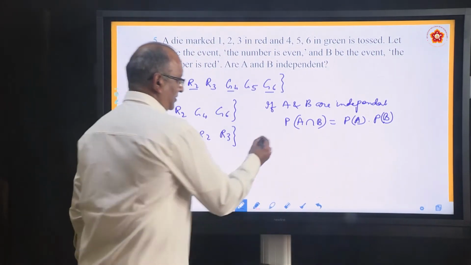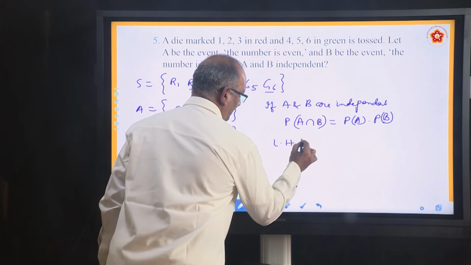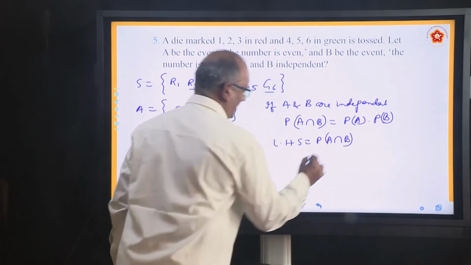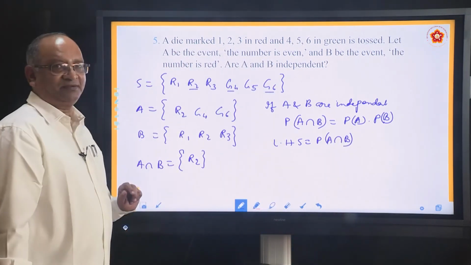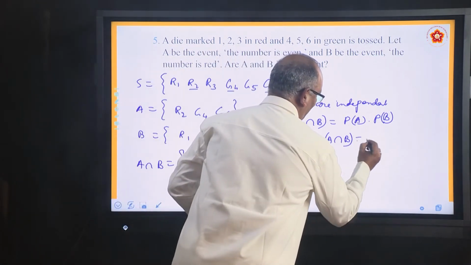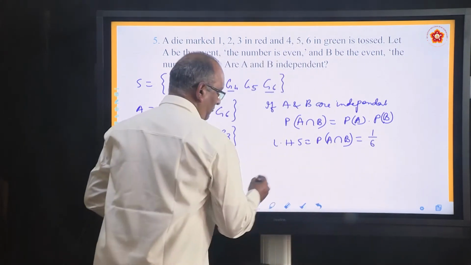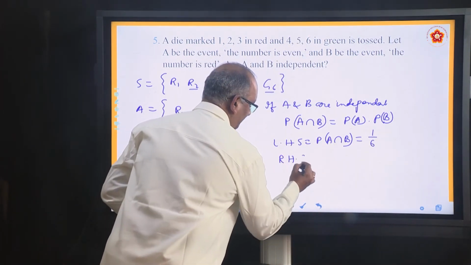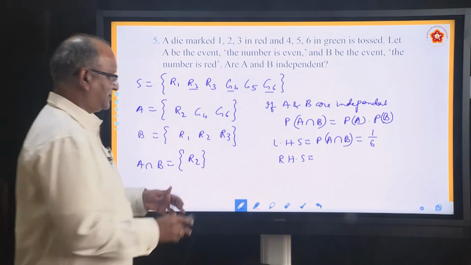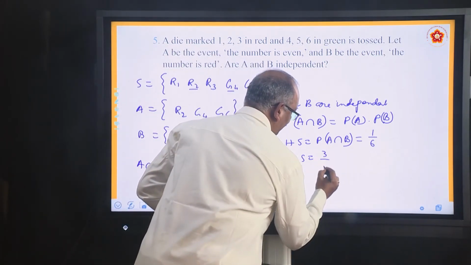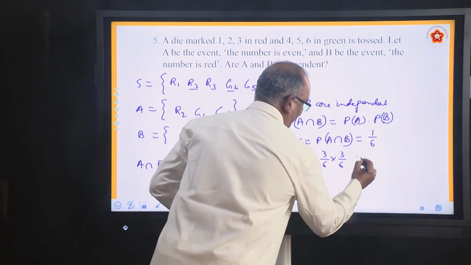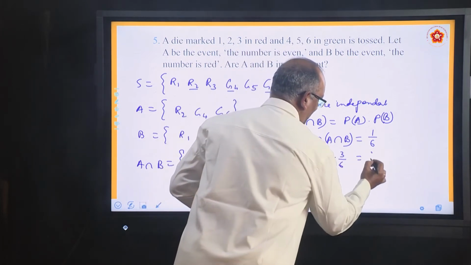Solve them. Left hand side. Left hand side is P A intersection B. What is the probability of this event? This is the favorable outcome. These are the total outcomes. So the answer is 1 among 6. So 1 by 6. Now find out right hand side. PA. What is the probability of event A? 3 out of 6. So it is 3 by 6. Into PB is also 3 by 6. So it becomes 1 by 2 into 1 by 2, 1 by 4.